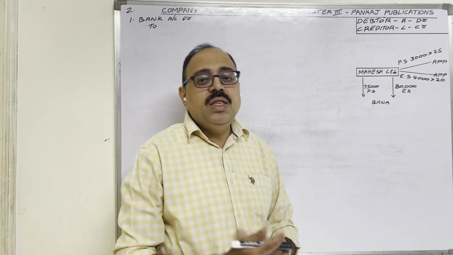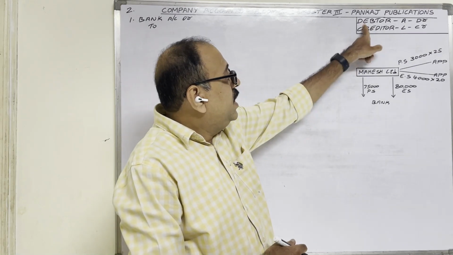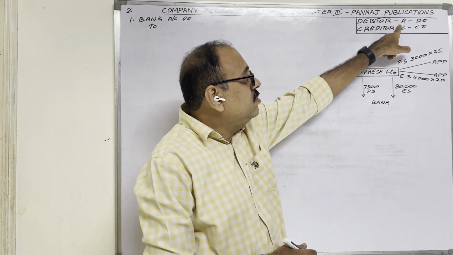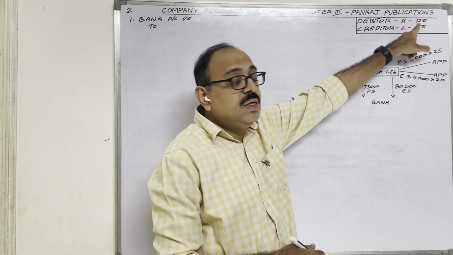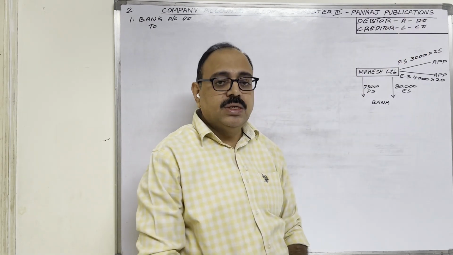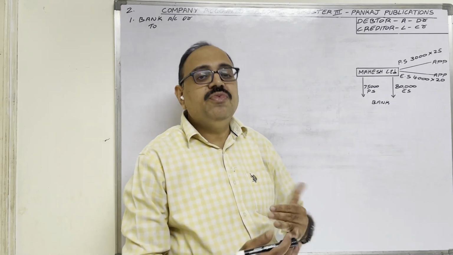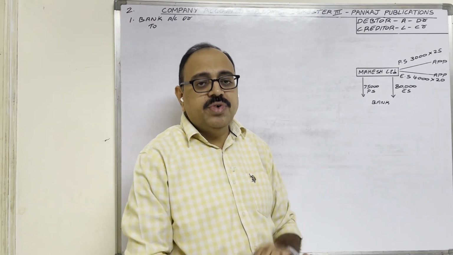While explaining the journal entries, remember one point: a debtor is an asset. An asset shows a debit balance. A creditor is a liability. A liability shows a credit balance. A debtor means a person who is liable to the firm. He has to pay money to the firm.